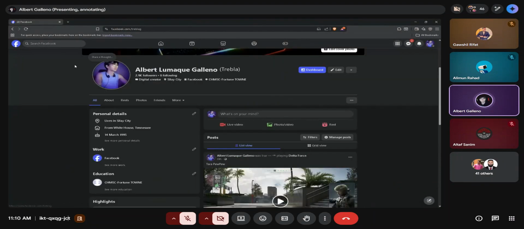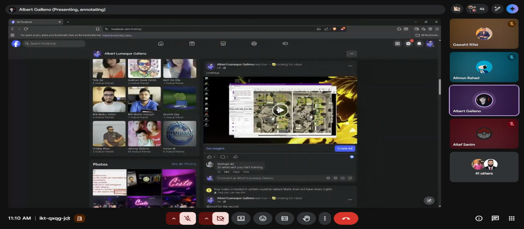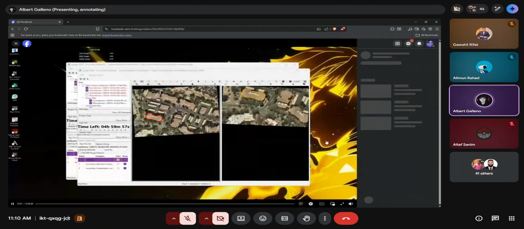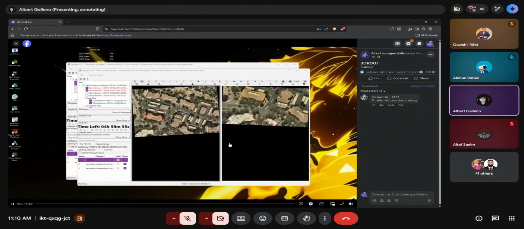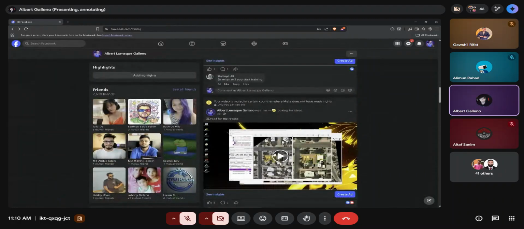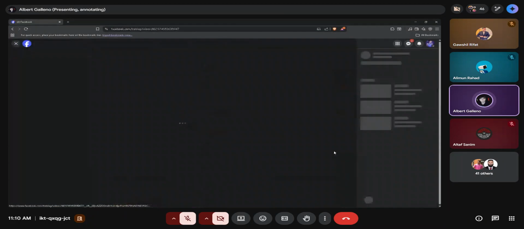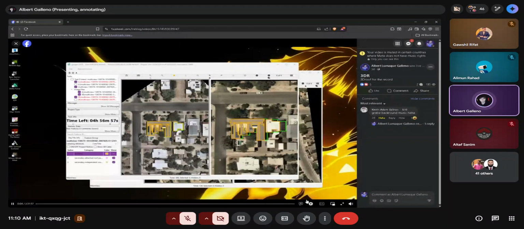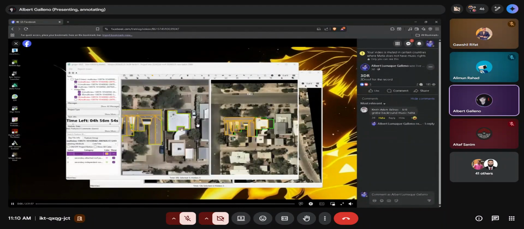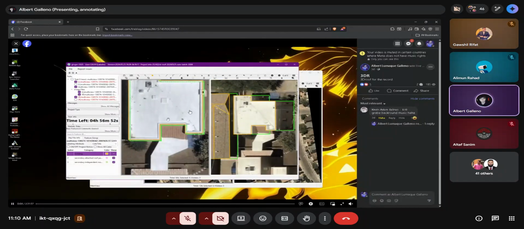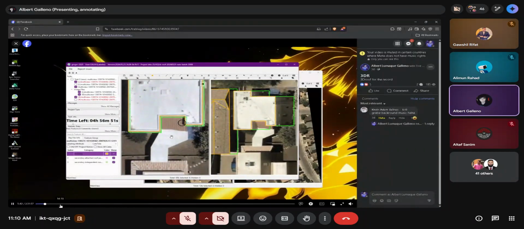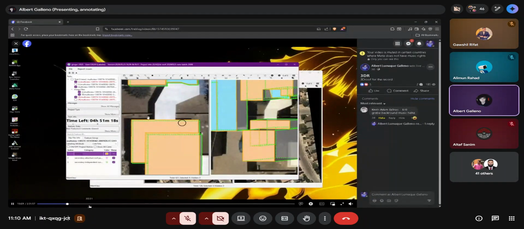Okay, so right here, there's a lot of 3D roof samples. If you see here, if you have unpacked the same as my sample right here, then you can use this video on how I captured those buildings.